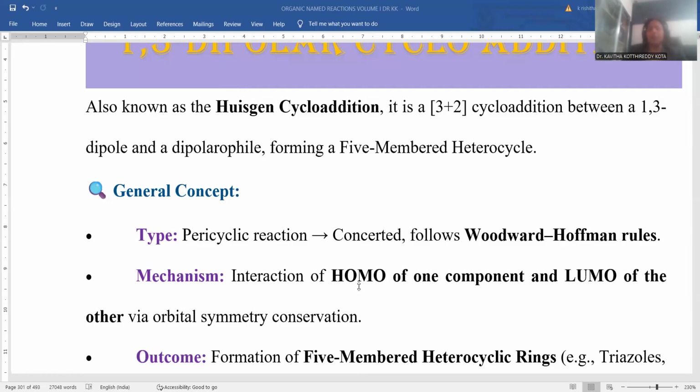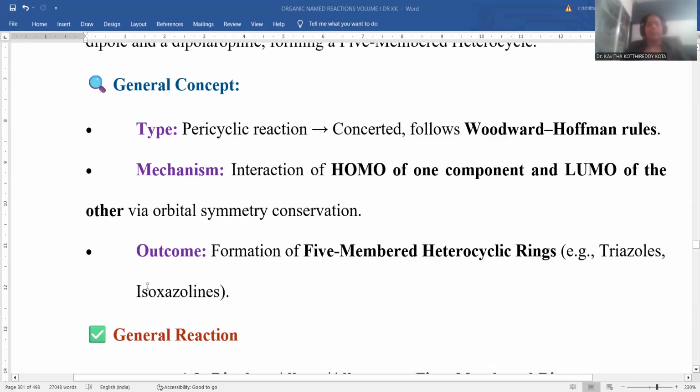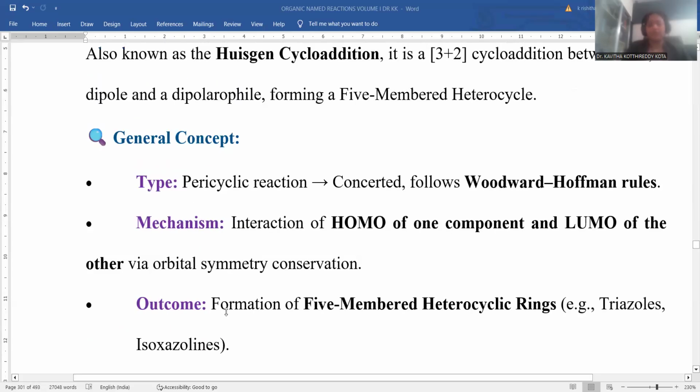In the mechanism, the highest occupied molecular orbital of one component, the dipole, and the LUMO of the other, the dipolarophile, react together. In accordance with the symmetry operation, symmetry conservation is maintained so that the final product, a 5-membered ring, is possible. Here the outcome of this reaction will be a 5-membered heterocyclic ring. Triazoles and isoxazoles could be the final products of this 1,3-dipolar cycloaddition process.